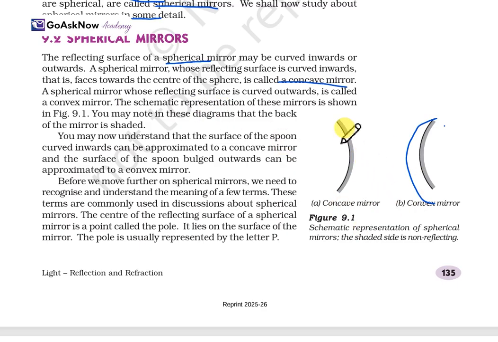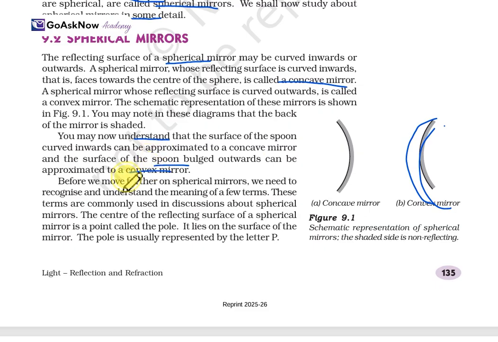We can see how the concave mirror curves in the inward direction, and in the outward direction it will be the convex mirror. Also, you may understand that the curved inner surface of a spoon can be approximated to a concave mirror, and the surface of the spoon bulged outward can be approximated as a convex mirror. A spoon is the best example of a spherical mirror.